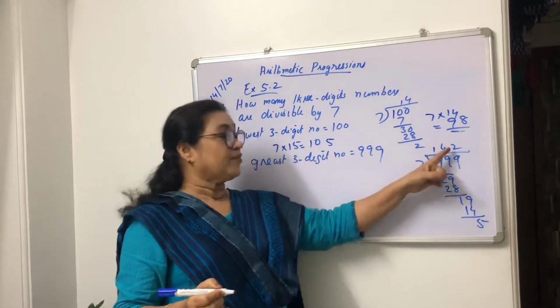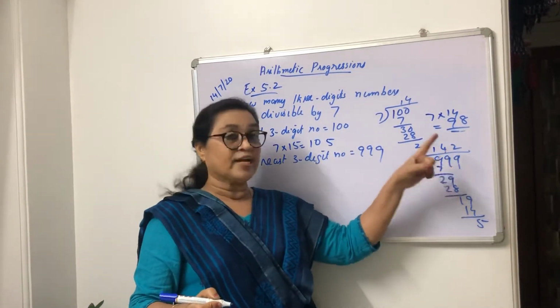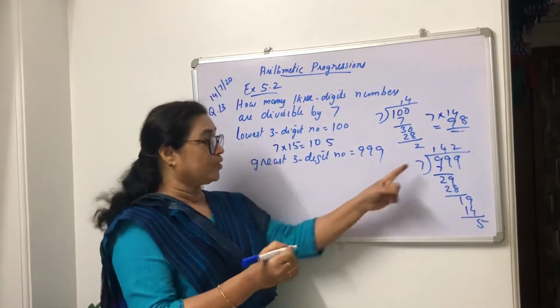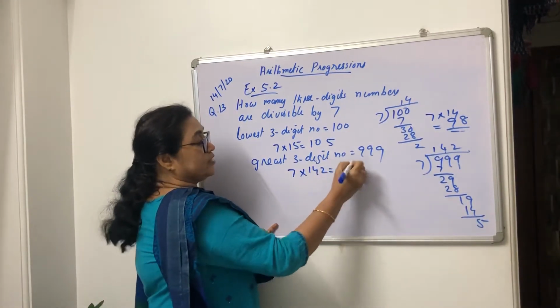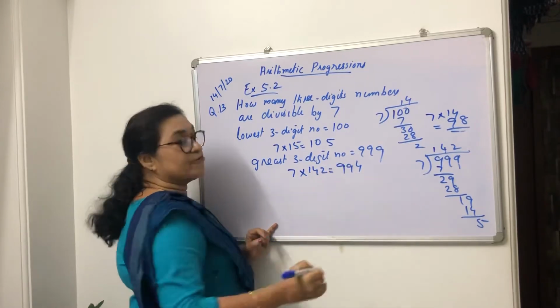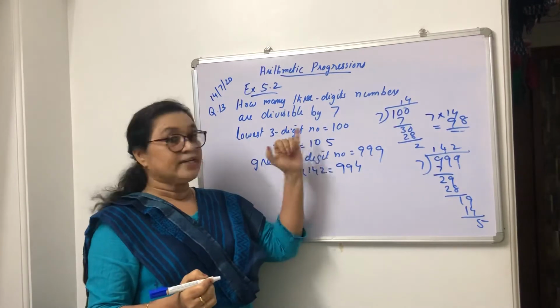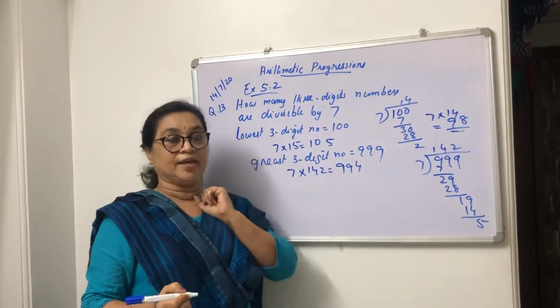If you take 7 into 143, that will be greater than 999, a four-digit number. So here you should take 7 into 142, that is 994. So the three-digit numbers are from 100 to 999.